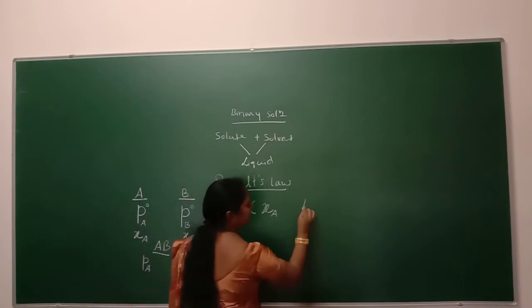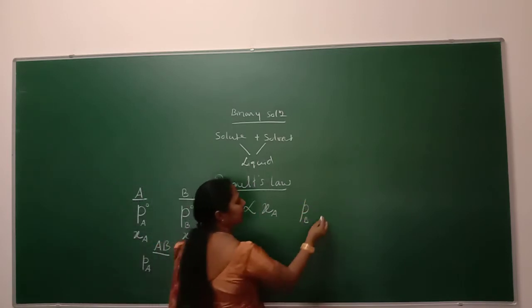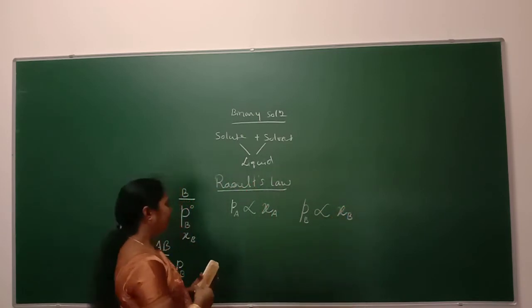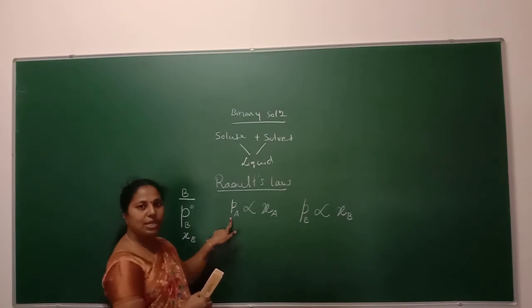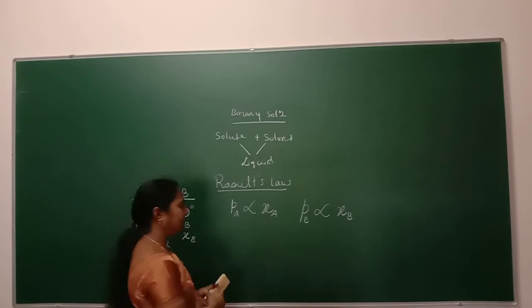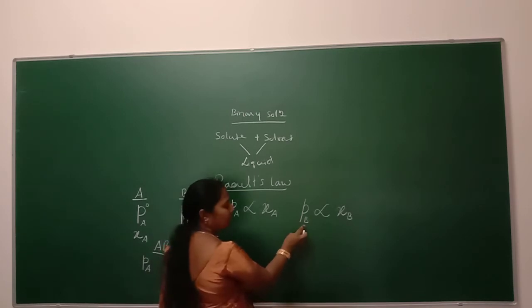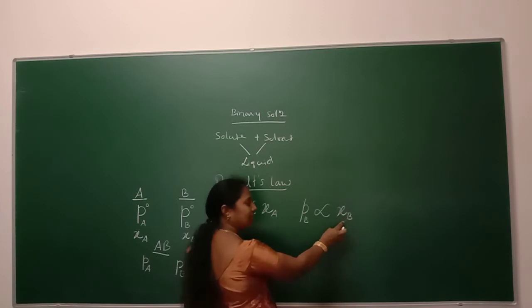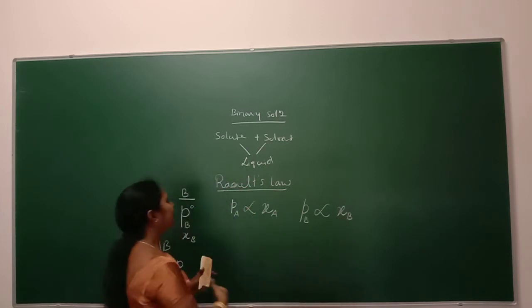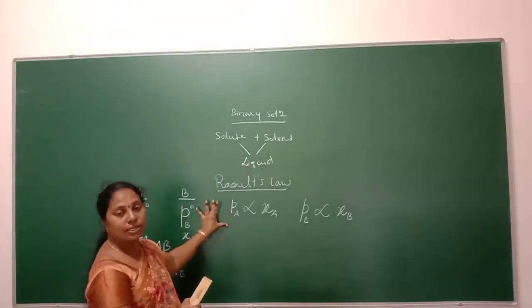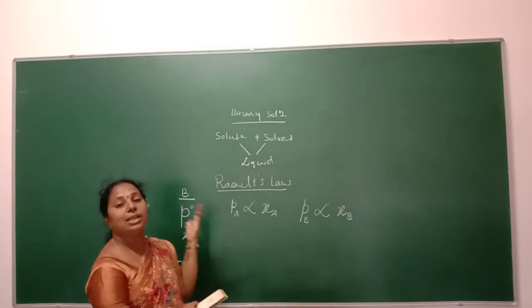Similarly, the partial pressure of liquid B in the solution state is directly proportional to its mole fraction, that is XB, where PA is the partial pressure of liquid A in the solution state and XA is the mole fraction of liquid A in the solution state. Similarly, PB is the partial pressure of liquid B in the solution state and XB is the mole fraction of liquid B in the solution state. So according to Raoult's law, the partial pressure of each component in the solution state is directly proportional to its mole fraction.